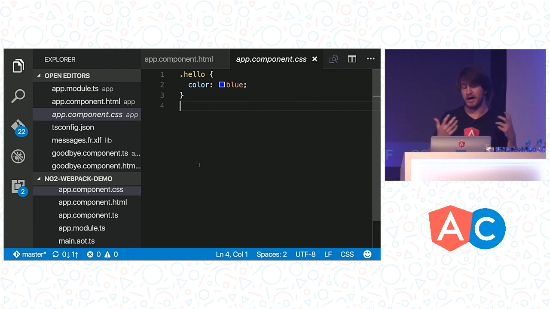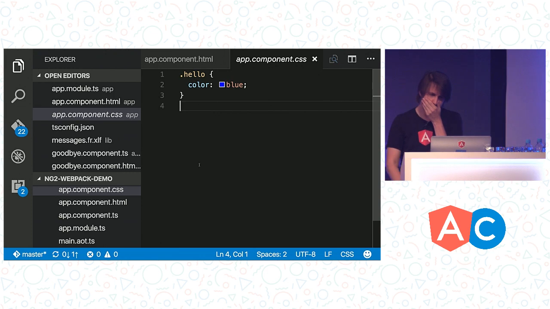So this is the way that Shadow DOM works, the upcoming Shadow DOM spec. But Angular actually has the ability to kind of shim Shadow DOM. So if it's ready to go in a couple of years, you'll be able to switch it on without much drama. But at the moment, you can get all of the benefits of Shadow DOM without actually having to have Shadow DOM in the browser.